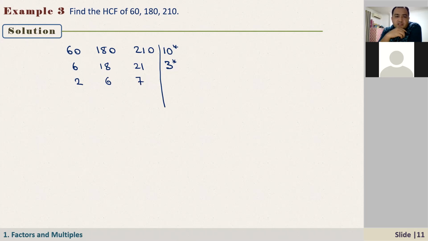Right? Also, actually 3 divides all of these numbers. But if you look at here, 2, 6, 7, they don't have any common factor except for 1. So now we can stop here. Then the highest common factor of these numbers, 60, 180, and 210, is equal to 3 times 10, that's equal to 30.